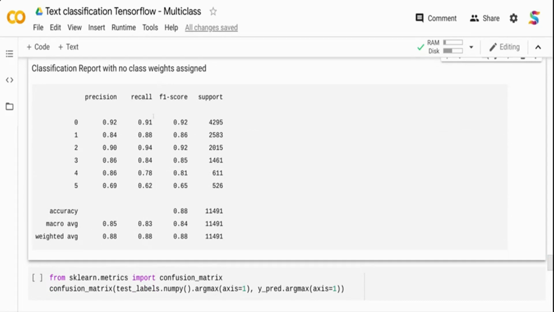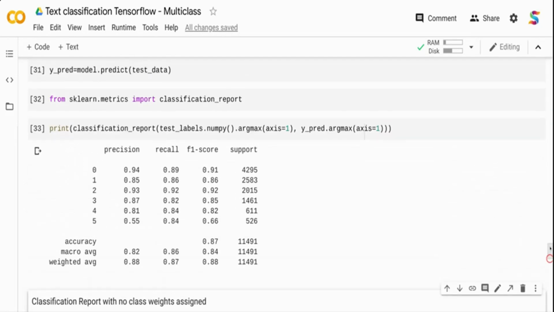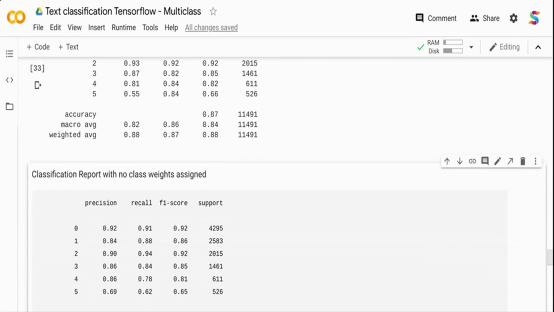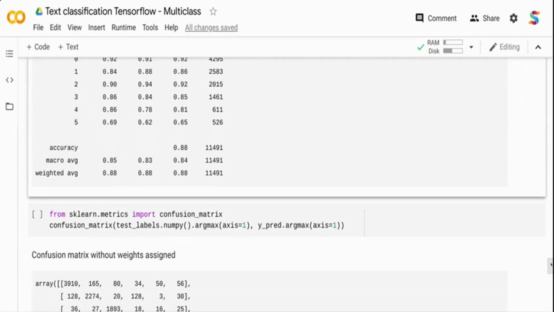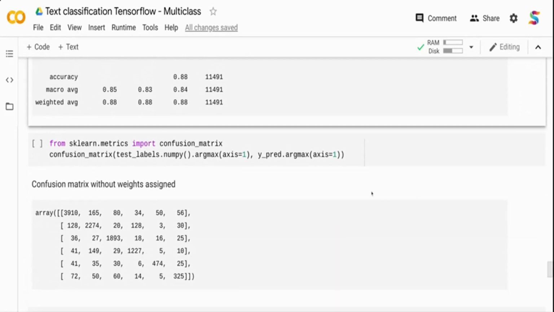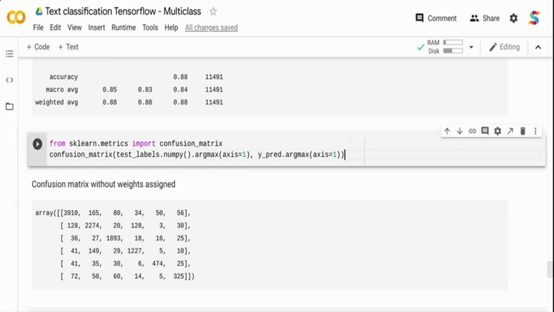But at the same time, if you see the top here, it's 91 and 88, and with weights it's 89 and 86. So the top classes have been penalized. That's better, right? We don't want only the top classes to perform well and the underrepresented classes to perform poorly. We want it balanced, and that's what we have done here. I can also print the confusion matrix, and let me print it. And if you see, the bottom is nothing but the confusion matrix without the weight assigned.